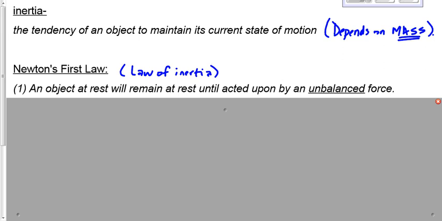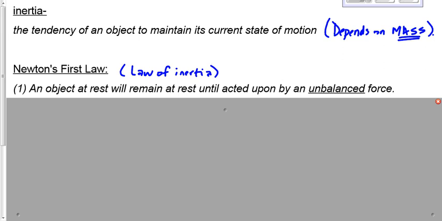Now, that word unbalanced is important. We can't say an object at rest will remain at rest until acted upon by a force. Scott's desk is at rest. He's at rest right now, right? I'm going to apply a force on his desk. Not a very big force, but I'm still applying a force, right? Is his desk moving? No. An object at rest will remain at rest until acted upon by a force? No, that force didn't cause it to start moving. An object at rest will remain at rest until acted upon by an unbalanced force.